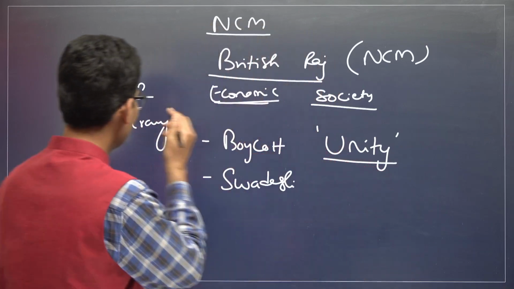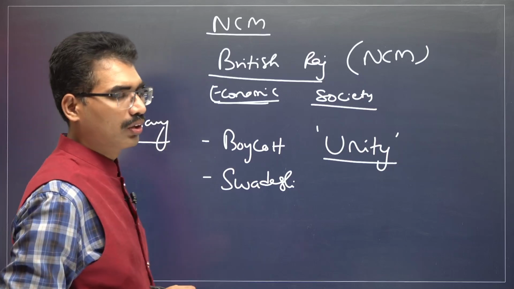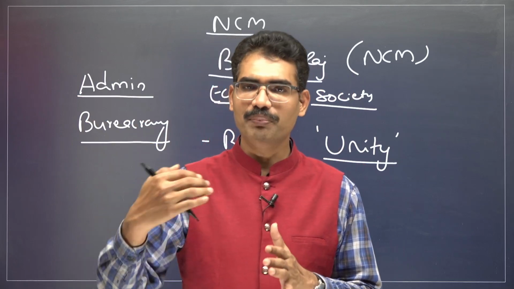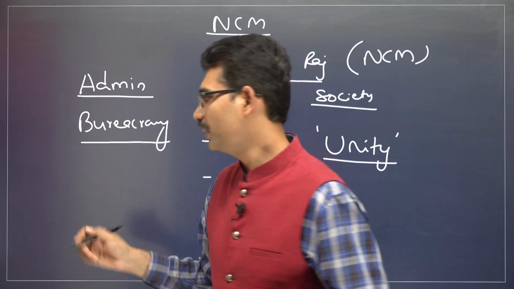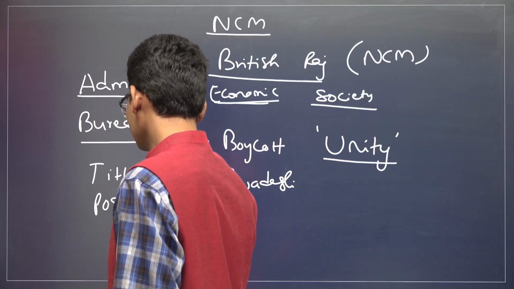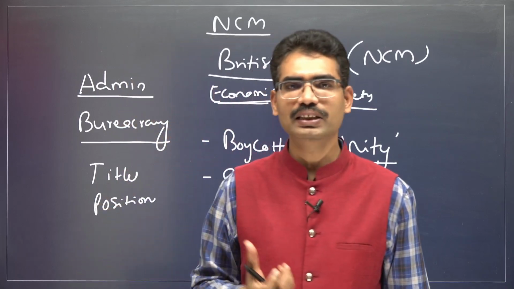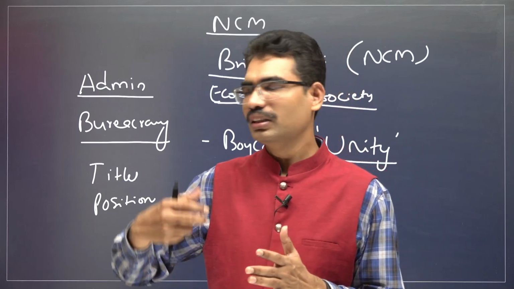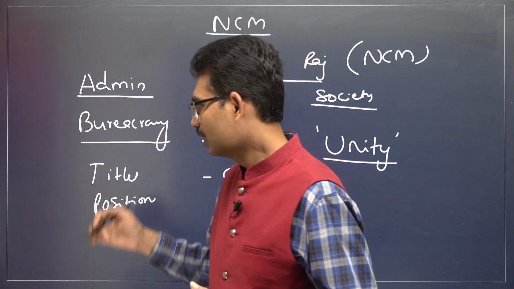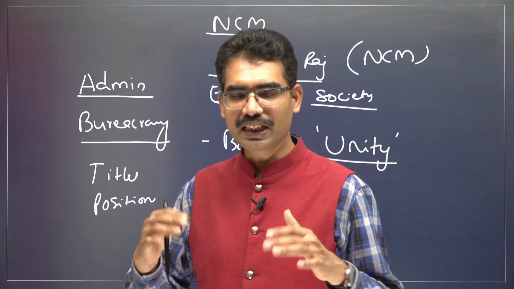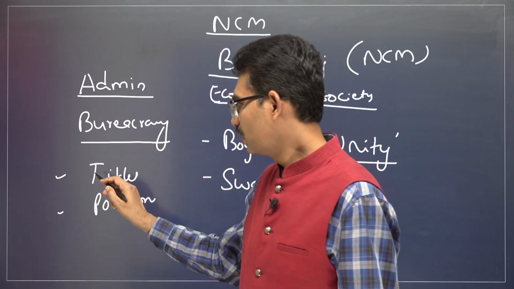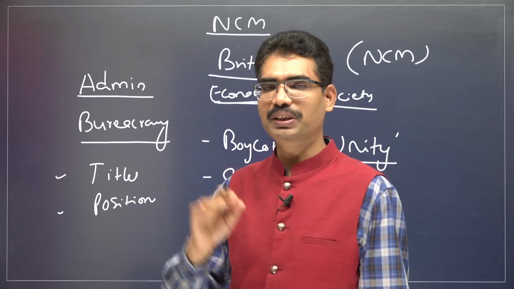Non-cooperation movement: when it comes to bureaucracy, the British attracted many middle class youth by giving them various titles and different positions. The English educated middle class considered joining the British service one of the reputable jobs of the time. Now the non-cooperation movement took this as an important issue and said: do not accept the titles from the British Raj.